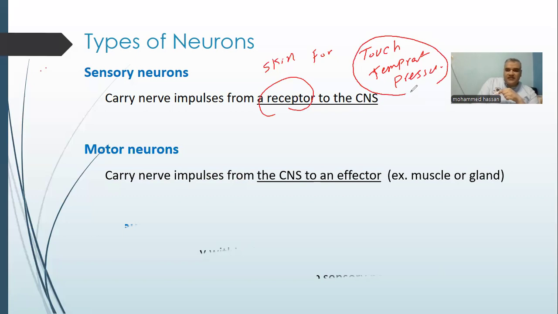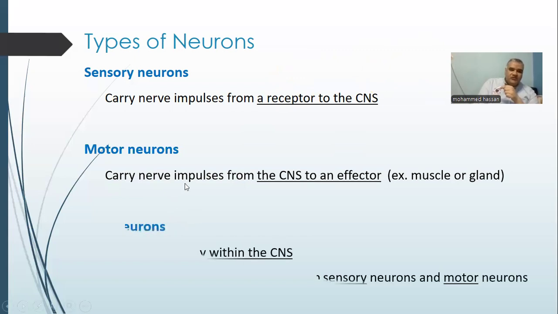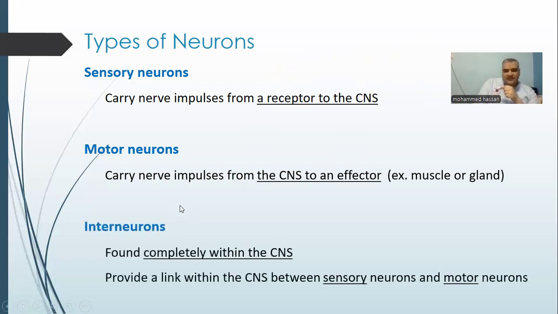All these stimuli, we have to receive it by our sensory neuron. Then, sensory neuron transports the nerve impulse as a nerve message to the central nervous system.